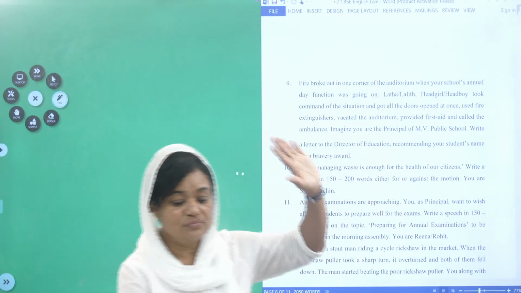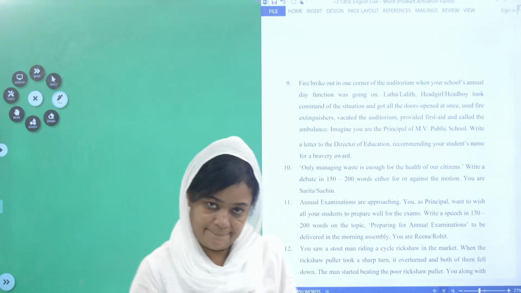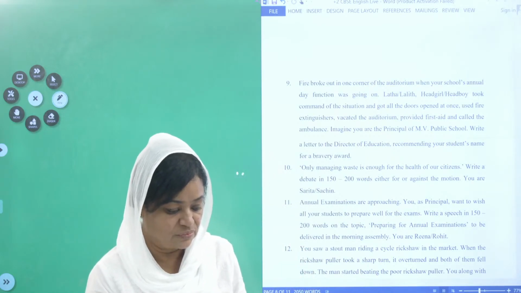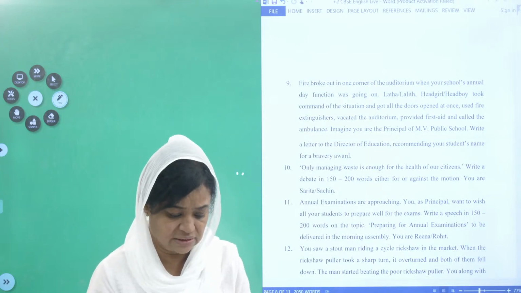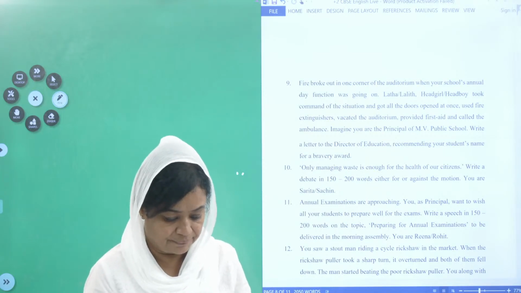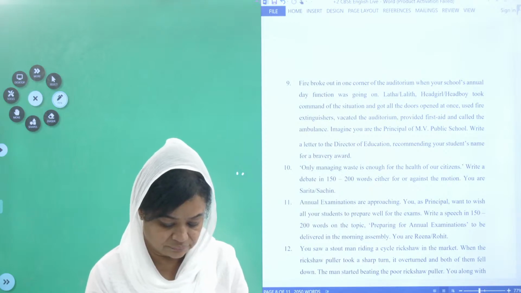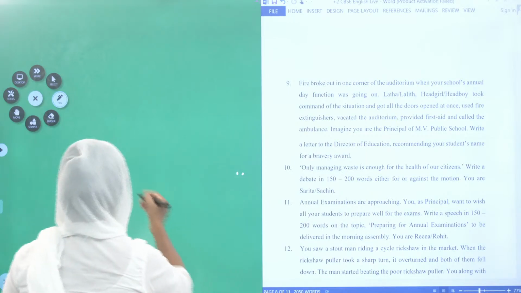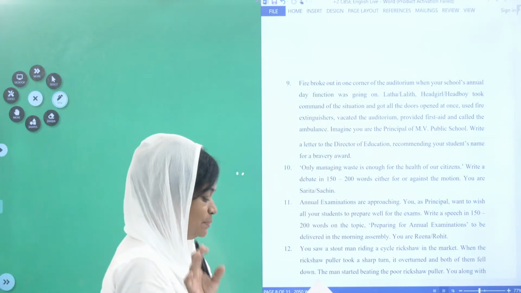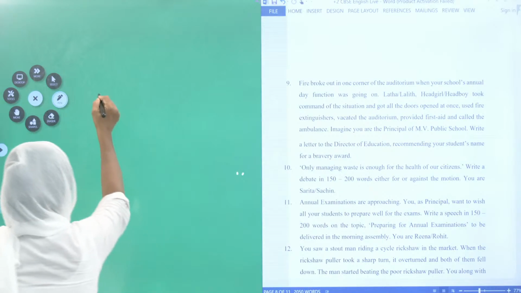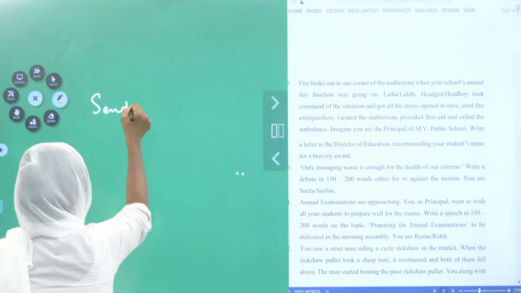So do you know the format of the formal letter? What is the format of the formal letter? Just go through. Okay. How will you write a formal letter? This is a formal letter and I'm just telling you the format, children. Please note down. Write sender's address first. Okay.